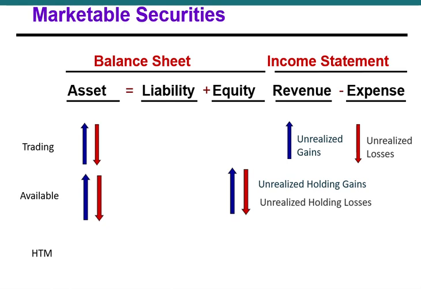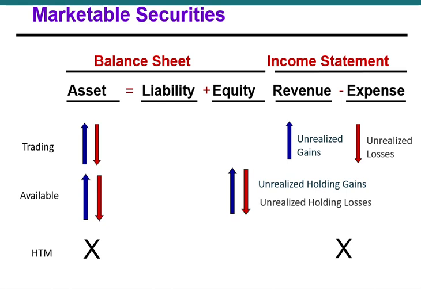That's different than securities classified as trading, because there, part of our strategy or our operations is the buying and selling of securities. So we will record unrealized gains and losses on securities that are available for sale as part of other comprehensive income directly in the equity section of our balance sheet.